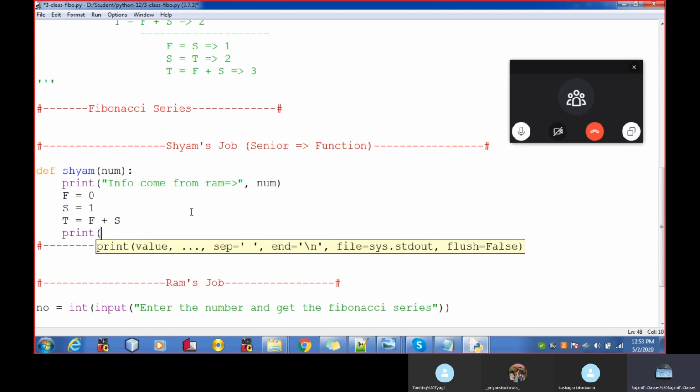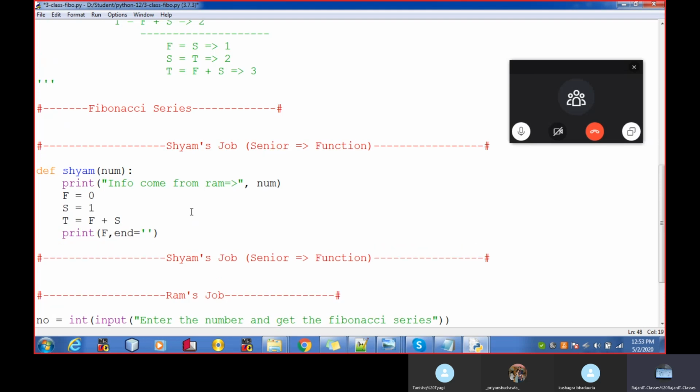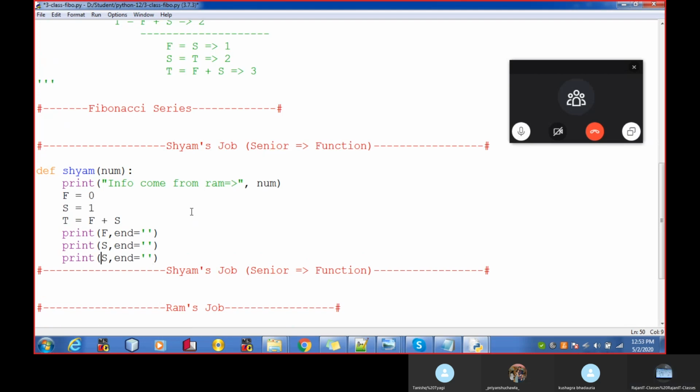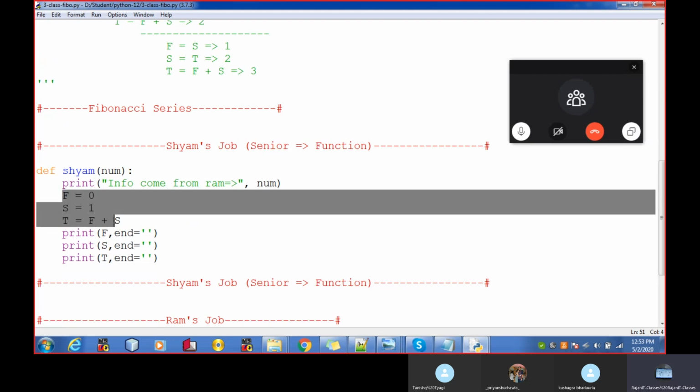So I'm just printing these numbers. My f, and this one. You know what we mean by end is equal to blank space? It means that I don't want to have a new line after the next print statement. Now s. Let's run this program. I've just created three variables, f, s and t, and t is the sum of f and s.